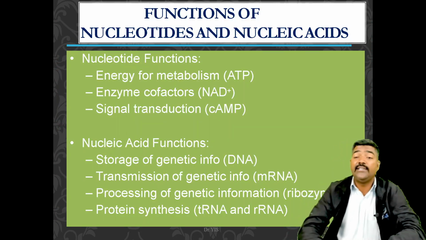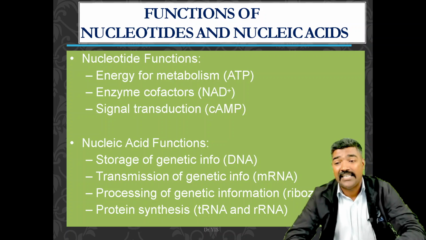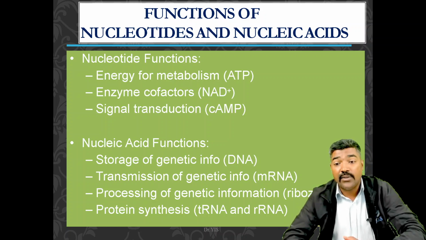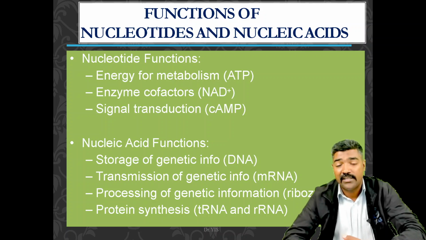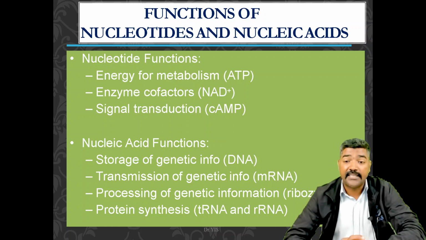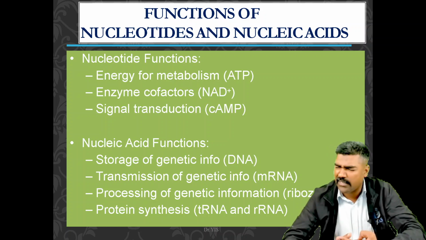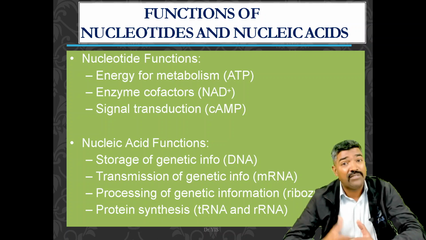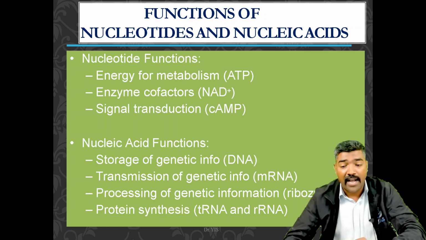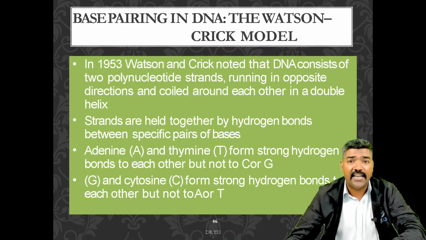Now you can see the functions of nucleotides and nucleic acids. Nucleotide functions include energy for metabolism, that is ATP, enzyme cofactors, that is NAD+, and signal transduction, that is cAMP. Nucleic acid functions include storage of genetic information, which is very important, that is DNA; transmission of genetic information, that is mRNA; and processing of genetic information, that is the ribosomes and protein synthesis, with tRNA and rRNA.